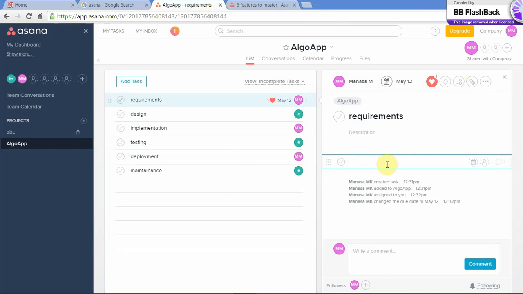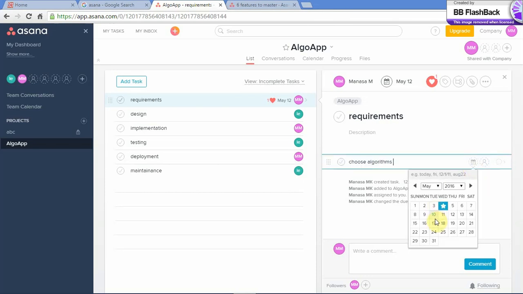Your subtasks for this will be choose algorithms. You have a due date for this subtask that has to be within May 12th, so you have, let's say, 8th.